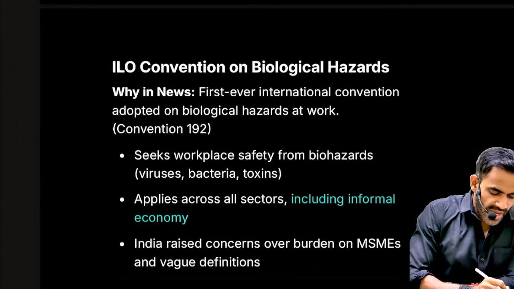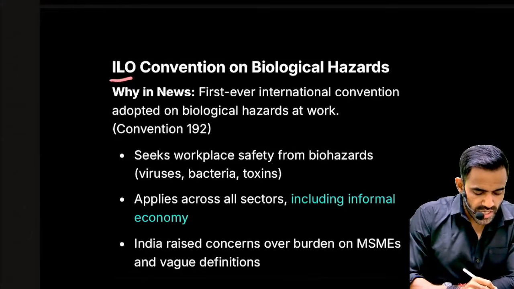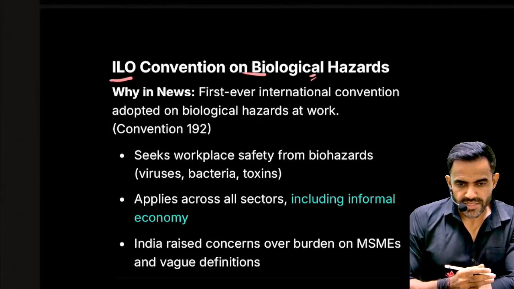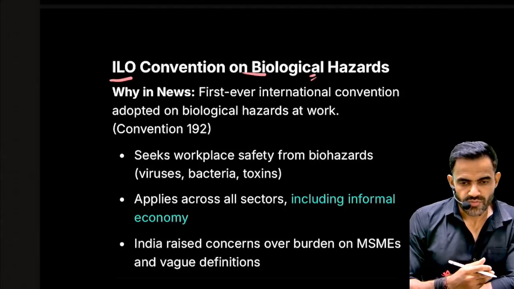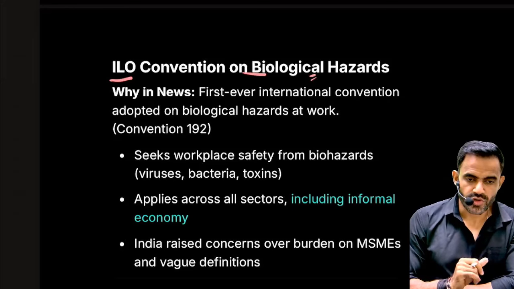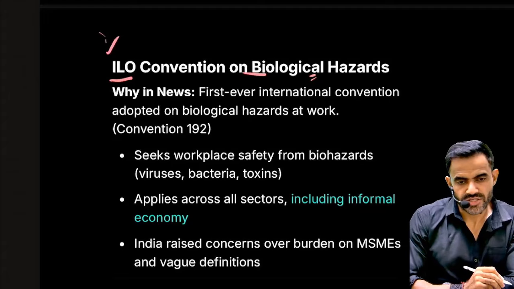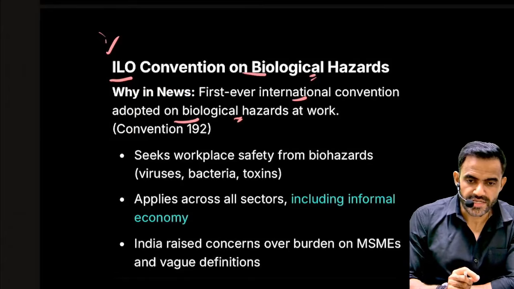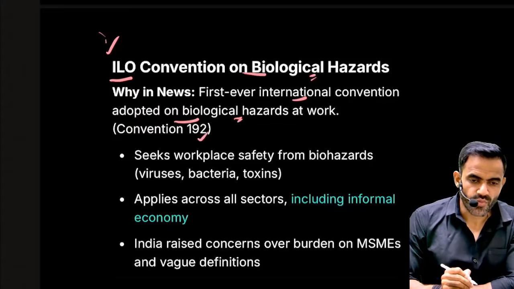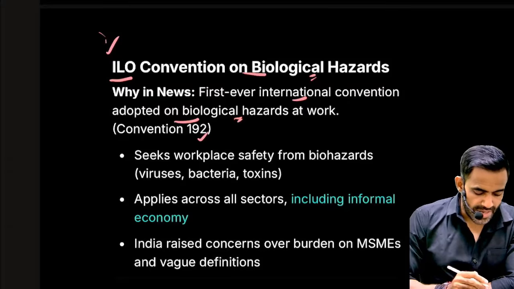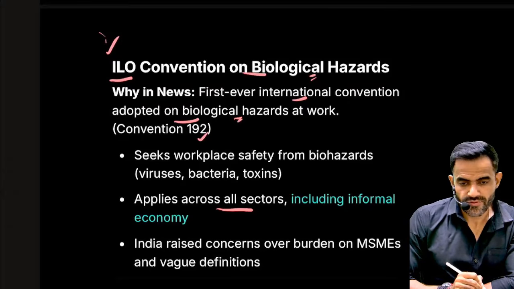Okay, next is related to ILO, that is International Labour Organization, Convention on Biological Hazards. Understand the meaning of this. At the workplace, workers should be protected from any kind of biological hazard. That is the main focus of this. ILO simply means International Labour Organization. So this is the first ever international convention adopted on biological hazards at work, and this is Convention number 192. In a very simple sense, the objective is to ensure the safety of workers. It is applicable to all sectors, including informal sectors.